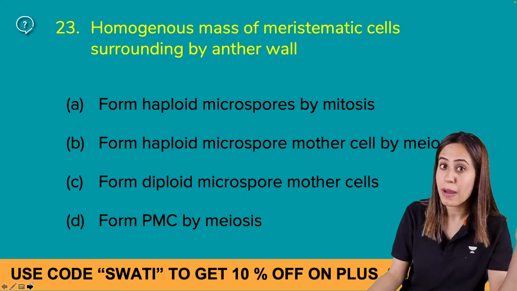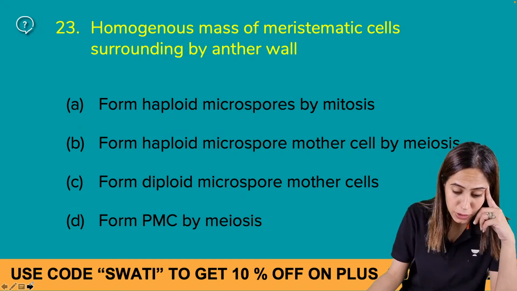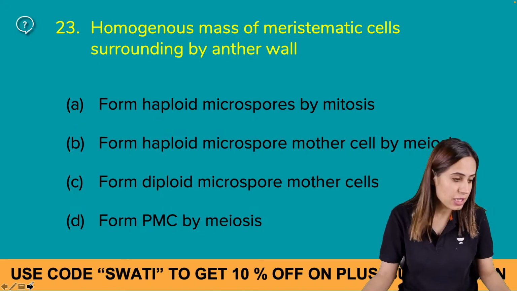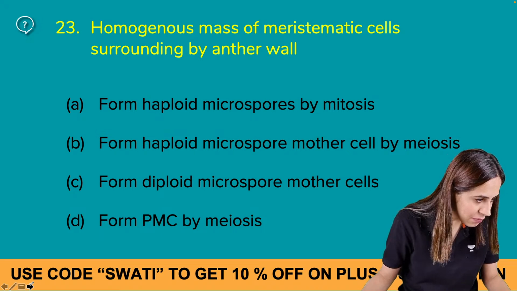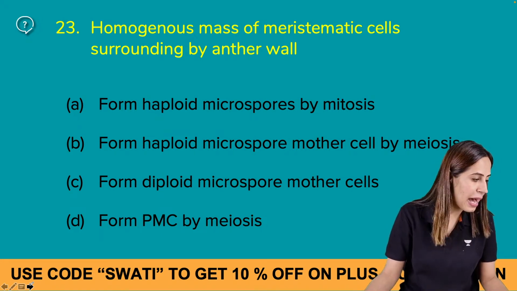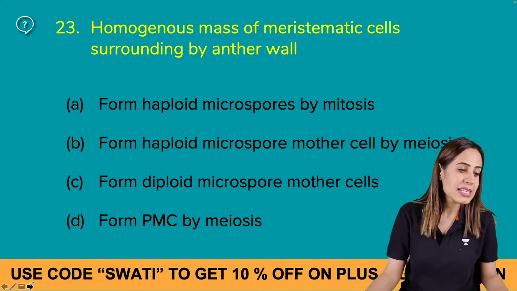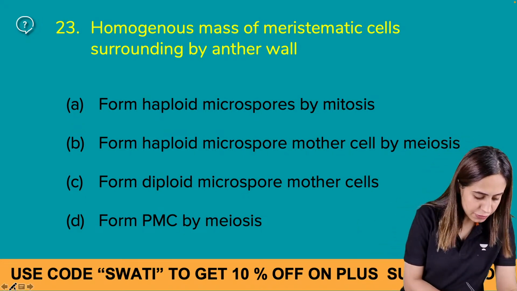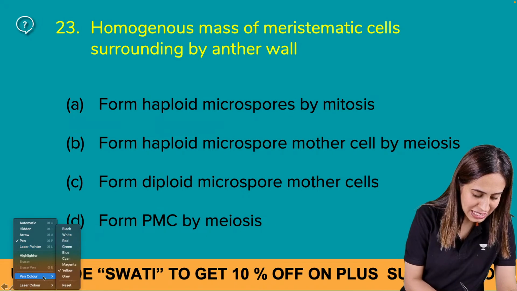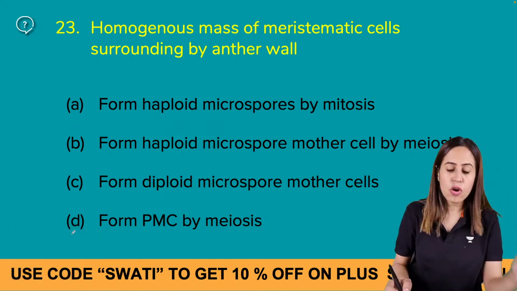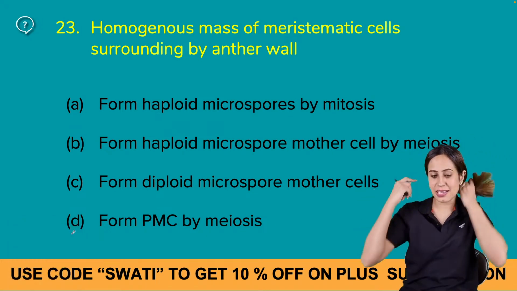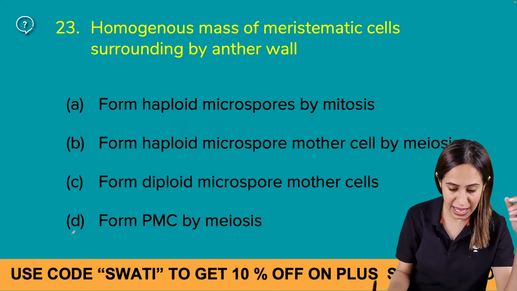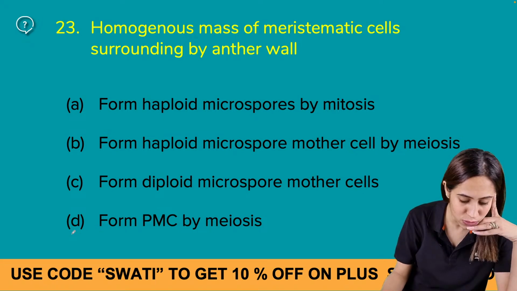First of all, tell me the name of the homogeneous mass of cells surrounded by the anther wall.